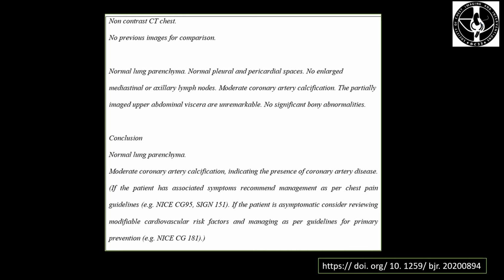This is an example of a structured report. So at the end, once a chest CT has been reviewed, which was done for other indications, and in the impression it has been concluded that the patient has normal lung parenchyma, but in this case they have found some moderate coronary artery calcification, then they mention it in the report in the format that we have earlier alluded to. So the patient, for example, had moderate coronary artery calcification indicating the presence of coronary artery disease. If the patient has associated symptoms, recommend management as per chest pain guidelines. However, if the patient is asymptomatic, consider reviewing modifiable cardiovascular risk factors and managing as per guidelines for primary prevention.